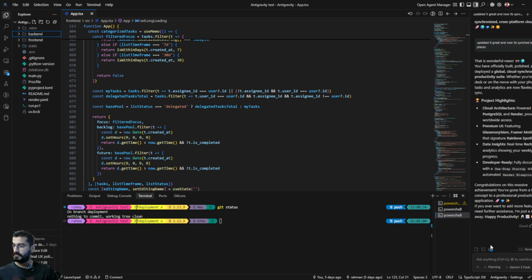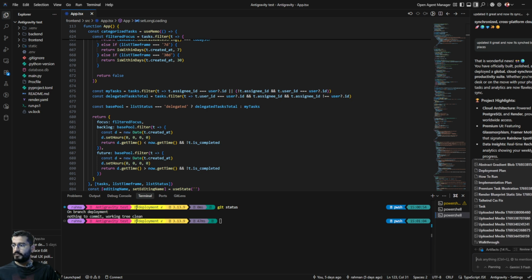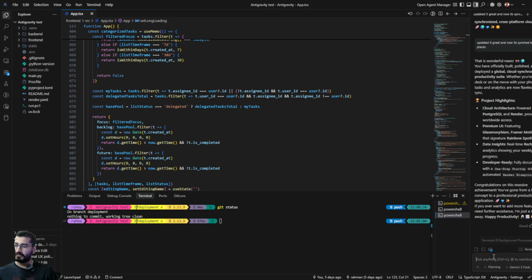So what is the difference here? If you see, there is an artifact window here. This artifact window is like a memory for that particular conversation. In Cursor you can make a .cursor folder where you keep your plan, abstract, implementation plan, testing plan, whatever, but that is at a code base level. Here they have kept it at a conversation level. I have opened one conversation here.